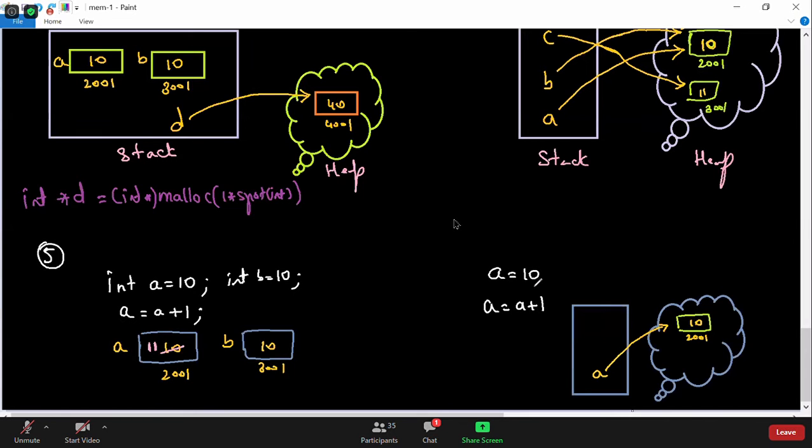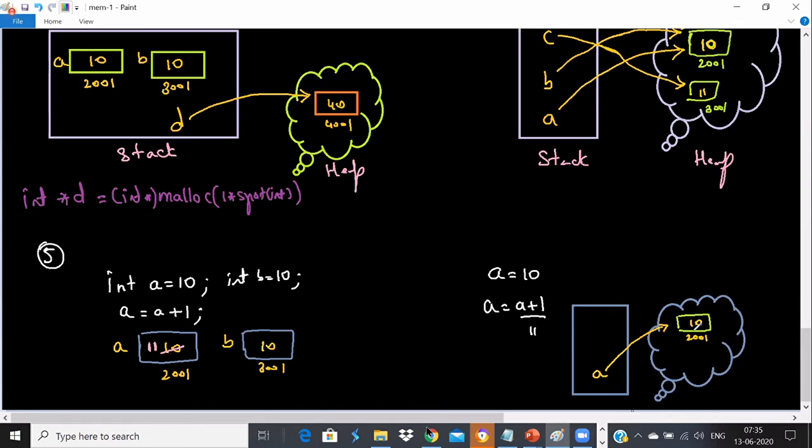So when you say a is equal to 10, an object gets created with a value called 10. When I say a is equal to a plus 1, a plus 1 is nothing but 11. And when it tries to assign a to 11, remember one thing: the object will not be updated. It will not update the same object. Instead, it will create a new object now.